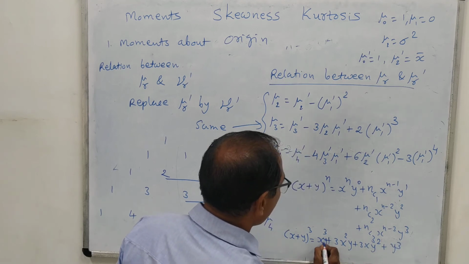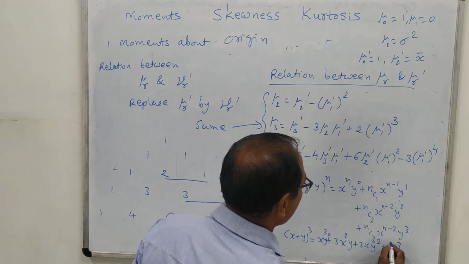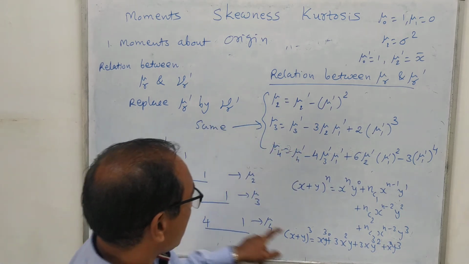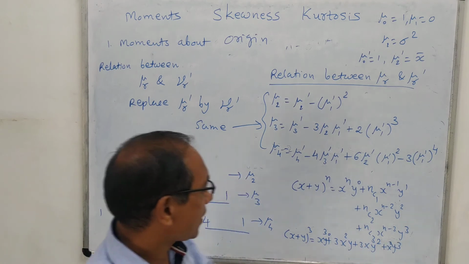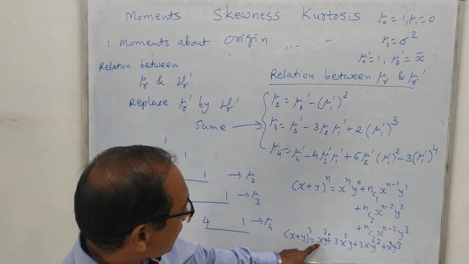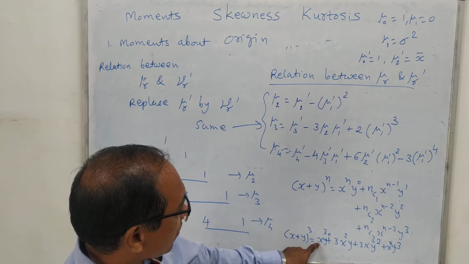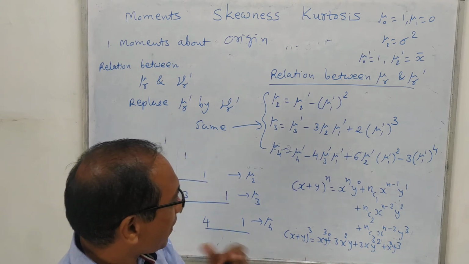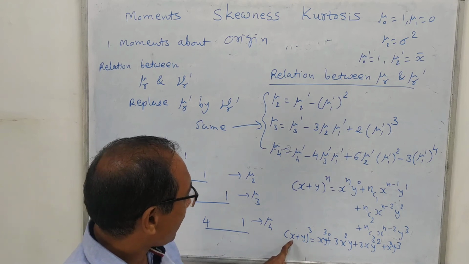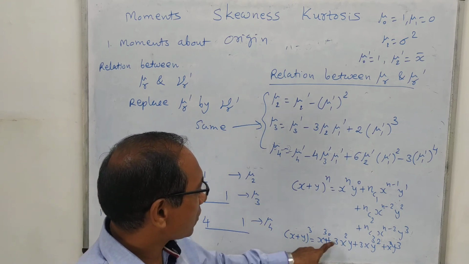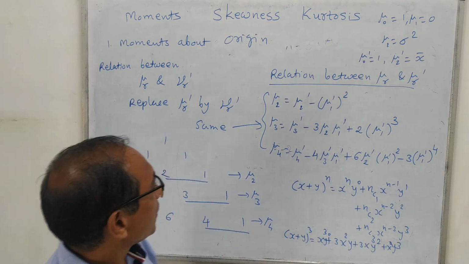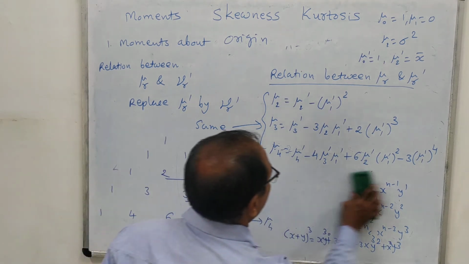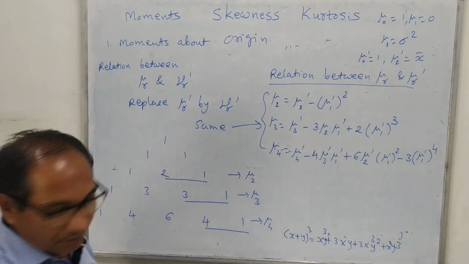So here y raised to 0 may be there and here x raised to 0 is there. So you can see that 1, 3, 3, 1 are their coefficients. And it starts with the first one, x cube, then x square, then x raised to 0. That is 1. Then y is increasing its order: y raised to 0, then y square, y cube. Likewise, you can remember this formula.